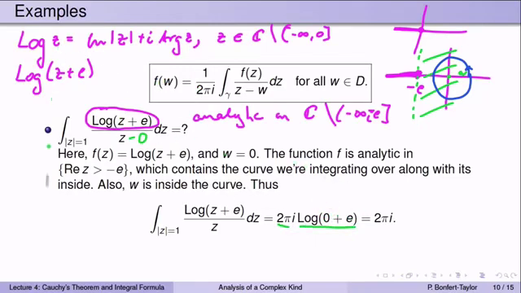But the logarithm of e is the natural logarithm of the absolute value of e plus I times the argument of e. The e is a positive number, so the absolute value of e is e. The natural logarithm of e is simply 1. The argument of e, on the other hand, e is a positive real number. The argument is 0, so that's 1 plus I times 0. So that's simply 1. Multiply that by 2 pi I, the outcome is 2 pi I.